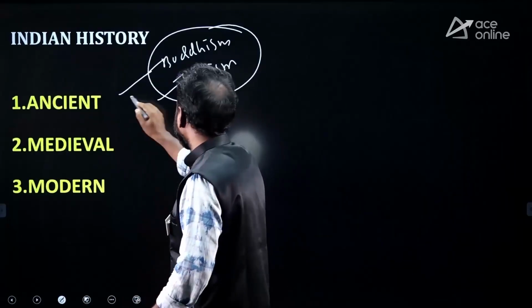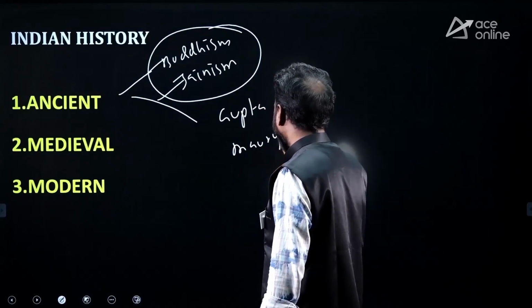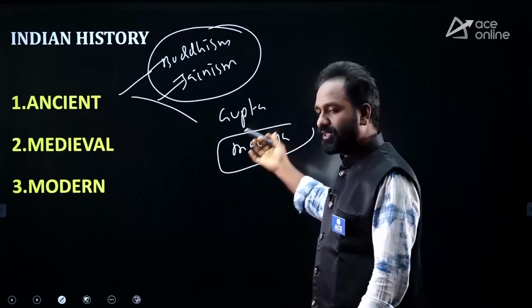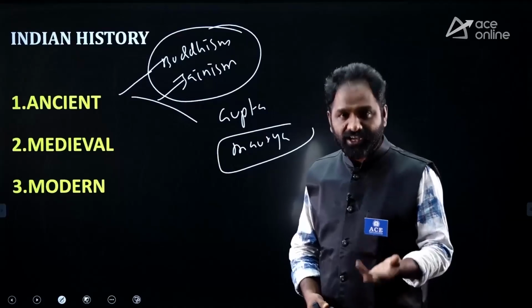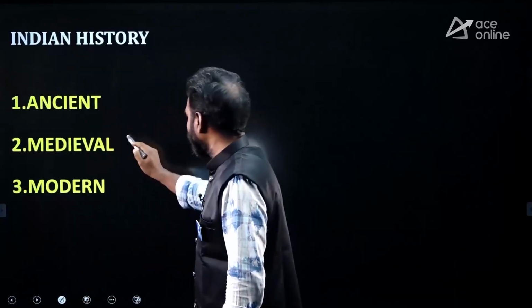And also you have to focus on the Gupta and the Maurya. In Maurya, you have to focus more on Ashoka. Regarding the Gupta, you have to focus on the kings, their titles, their contributions, and inscriptions. Those are important.